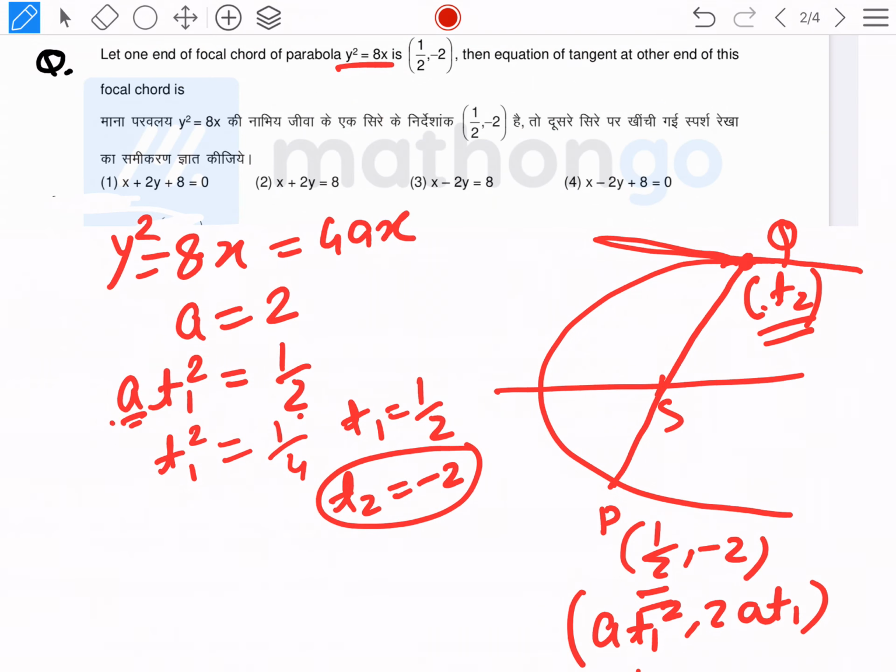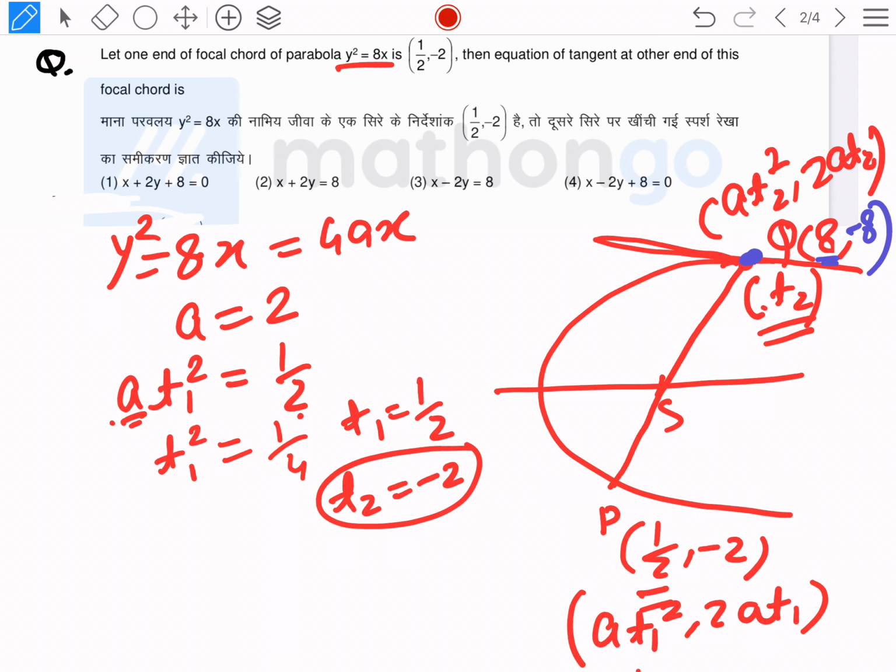So now what is the coordinate of point Q? The coordinates of Q will be at2 square comma 2at2. That is 2 into minus 2 square, which means 8, and 2at2, since t1 is equal to 1 by 2, then t2 is equal to minus 2, it will be minus 8. So the point is 8 comma minus 8. Now the equation of the tangent at Q.